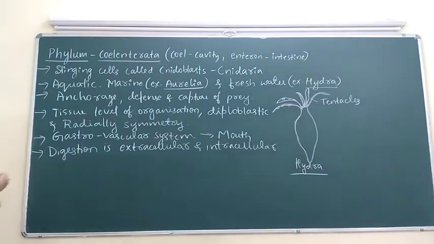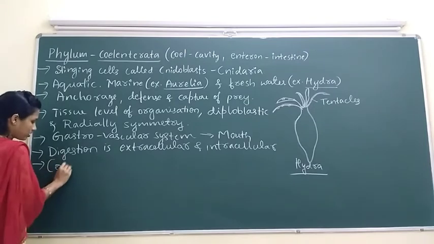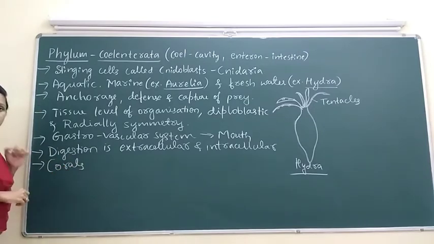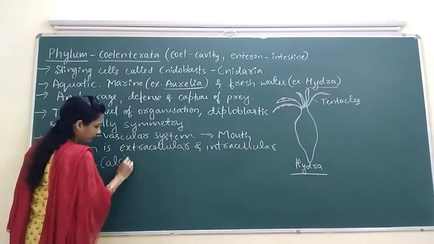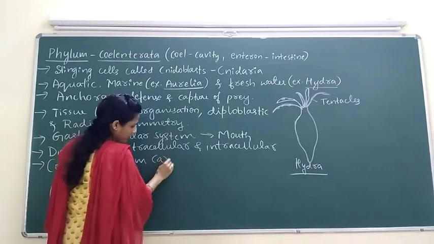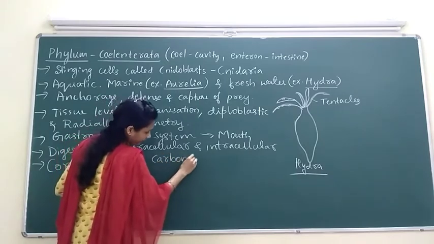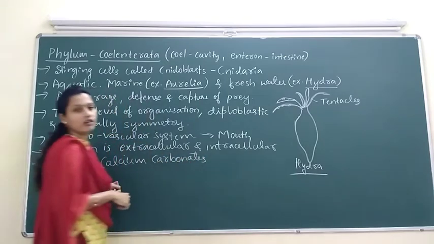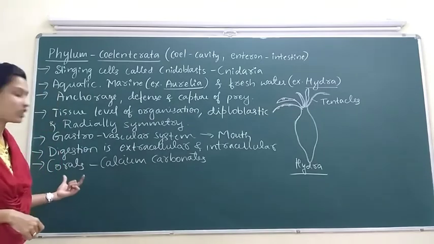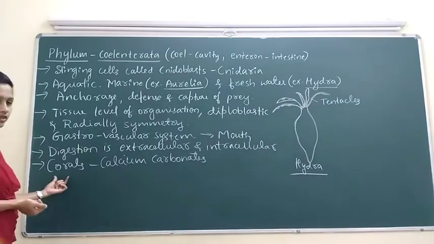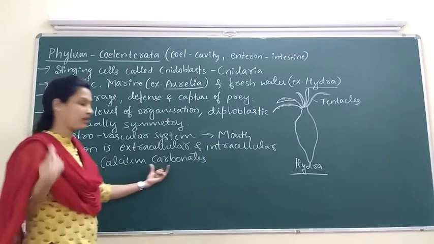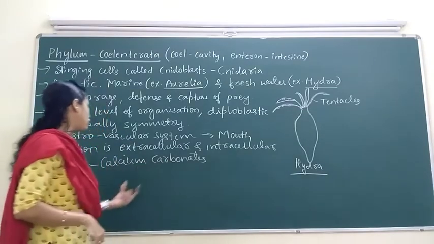Then some of the cnidarians, for example corals, have a skeleton made up of calcium carbonate.